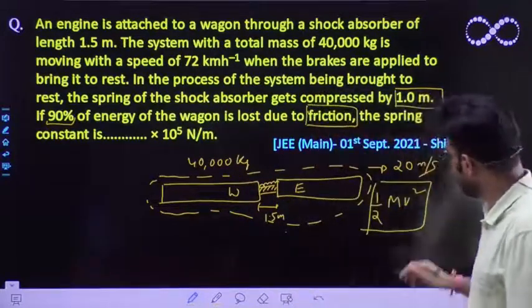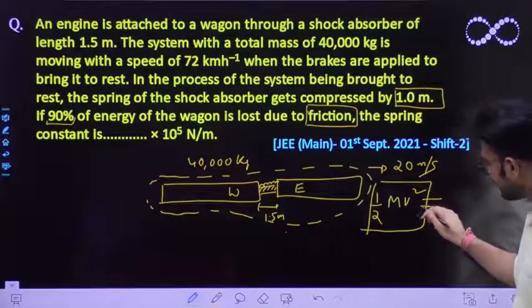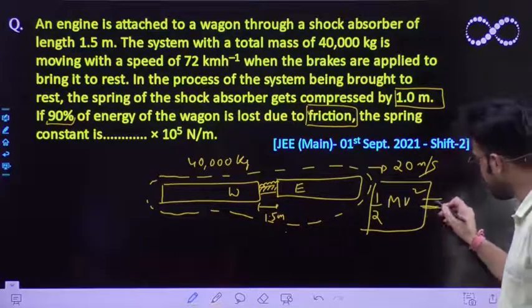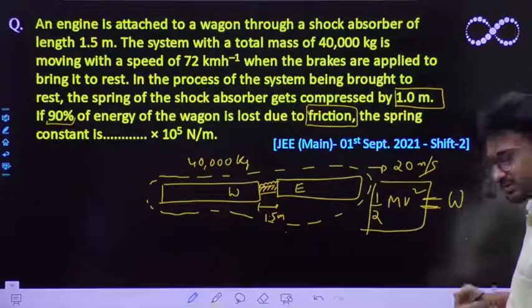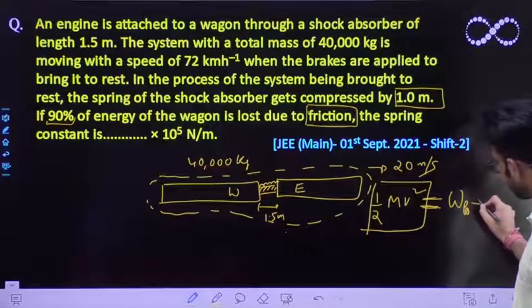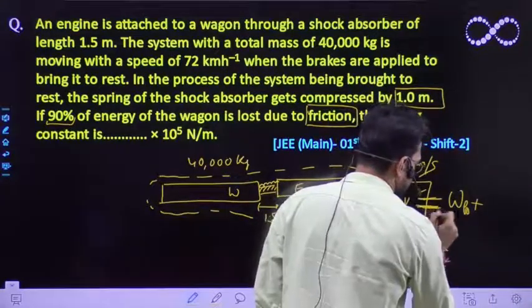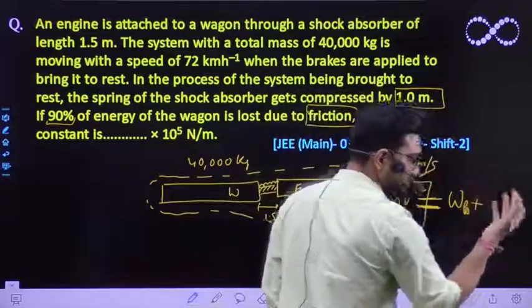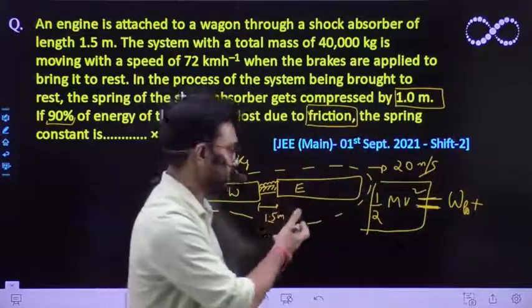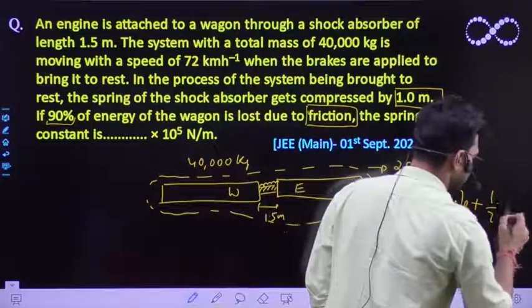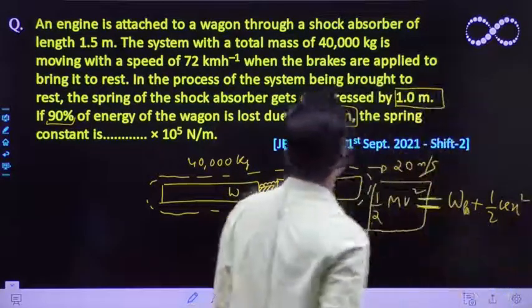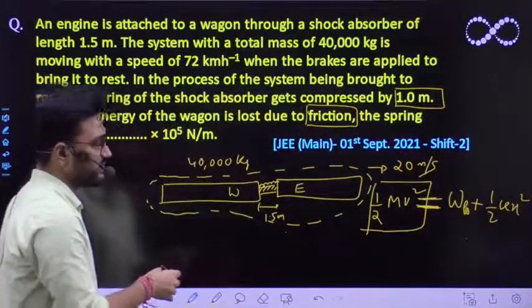So you can write that this total energy will be spent in the form of work done by friction plus energy stored in the spring, which is potential energy equivalent to half kx square, where x is the elongation and k is the spring constant.